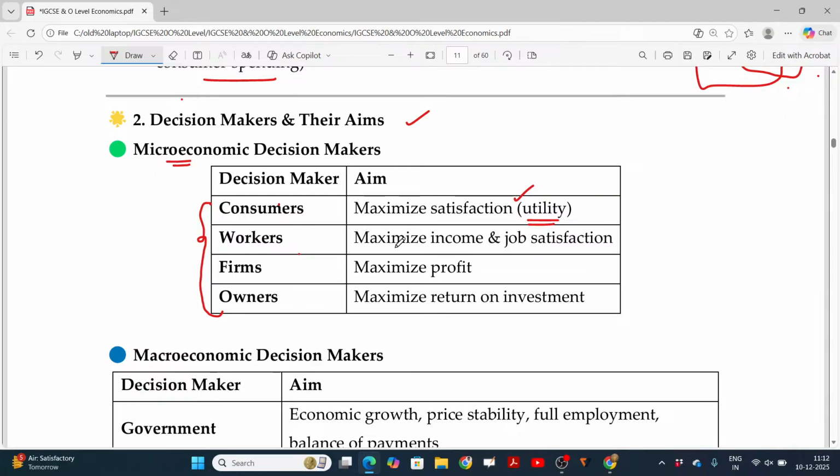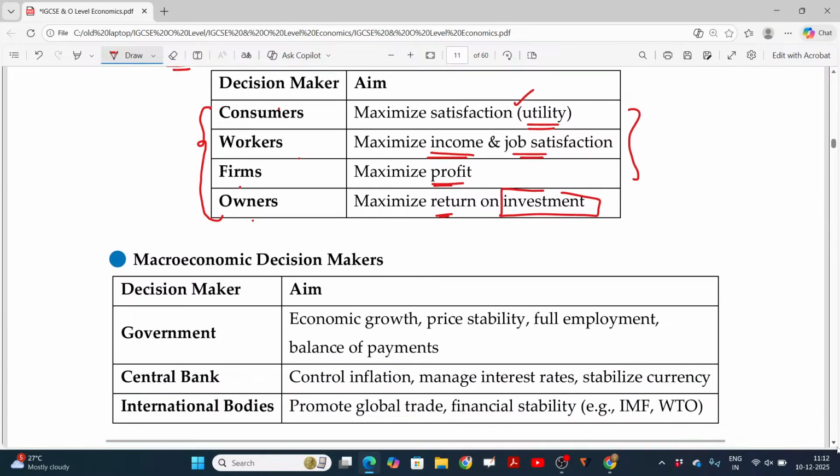In case of workers, they need to increase their income and need to get job satisfaction also. In case of firms, their profit should be maximized. Owners, whatever the amount invested, the return on that should be maximized. So these are the intentions. Is that okay? Macroeconomics and decision makers.